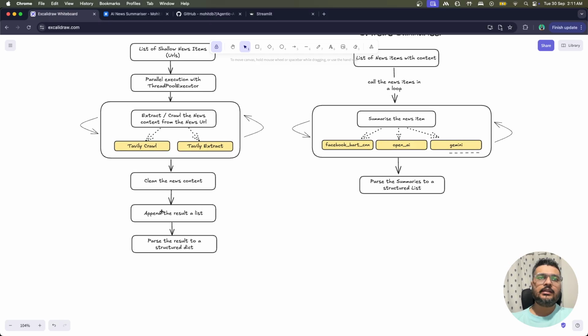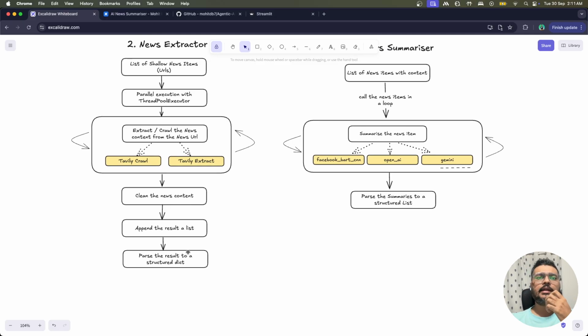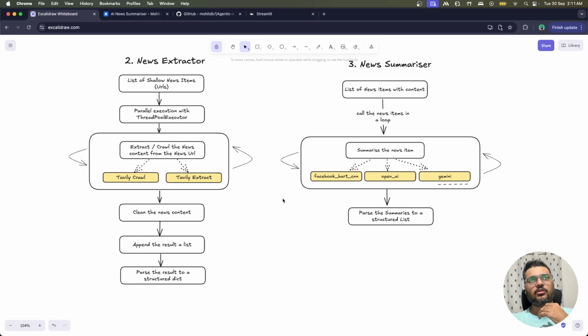So you'll see this, and then there is clean the news content, right? What it does is, after you got the news, it cleans up the content for you, tries to remove the extra things as much as possible, and then we append that content to a list, right? And then after that we pass it to a structured, basically, I've written dict here, but it's kind of a structured class for you. Again, I use the Pydantic class, right? So basically it will return you the structured class output.